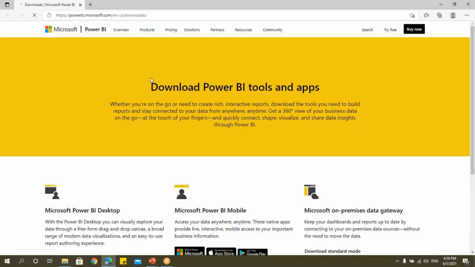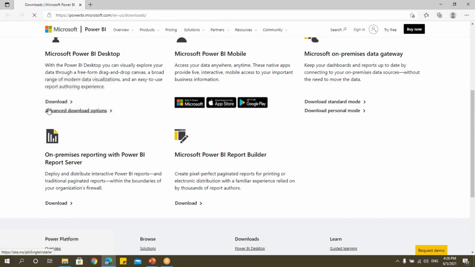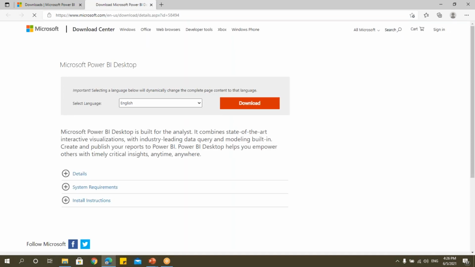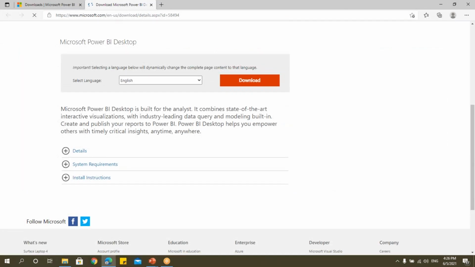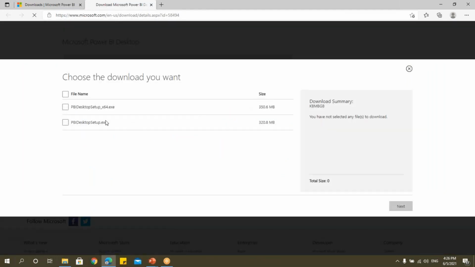So you can see we're coming to this website here. This says download Power BI tools and apps. Here I have this advanced download option. So click on this. Once I come here, I'll get this download. Click on this download. So here I have two versions, one is 64-bit and one is 32-bit.